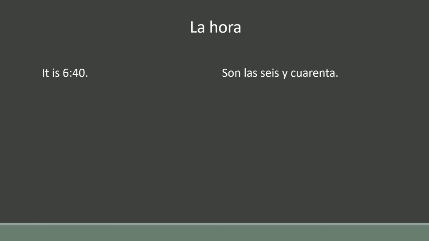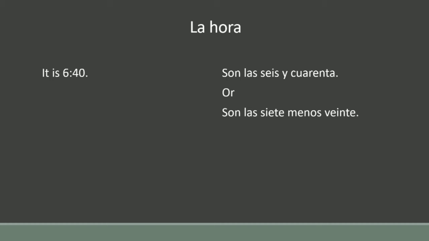So instead of 6 o'clock we will take 7 o'clock and we will minus the minutes. Son las 7 menos 20. Son las 7 means it is 7 o'clock and menos means minus or less and 20 means 20. So literally 7 o'clock less 20 minutes or 7 o'clock minus 20 minutes. Son las 7 menos 20.